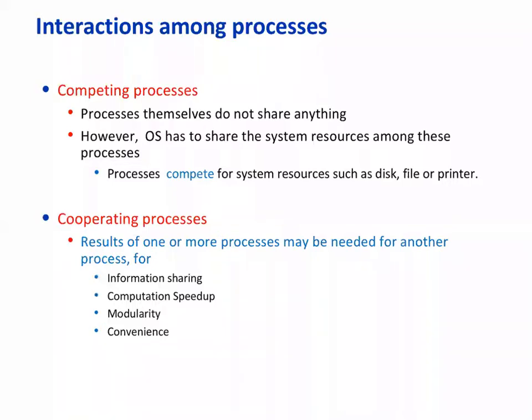Note that these are competing processes, or independent processes. They don't have anything to share with each other. They don't want to pass messages or use shared memory for communication, but they may compete for a resource, as we have just seen, like a printer or disk or file.